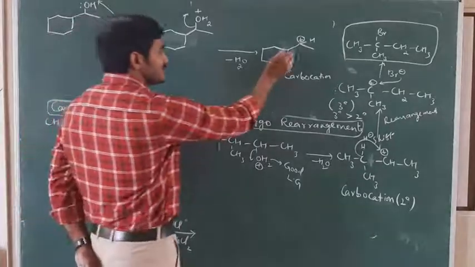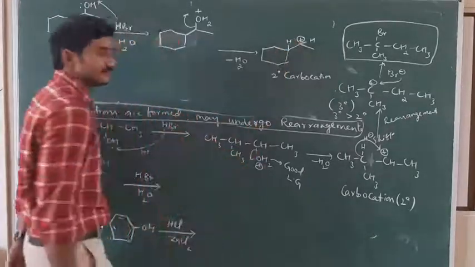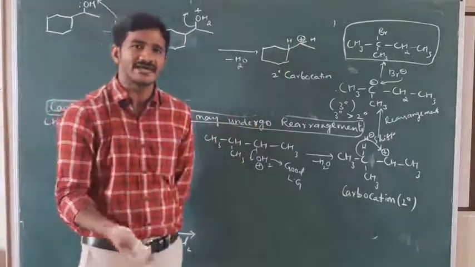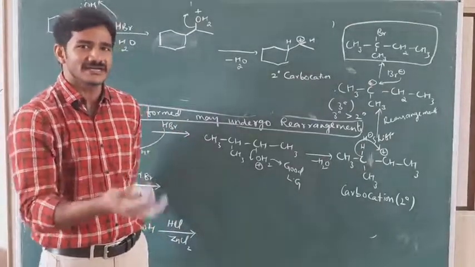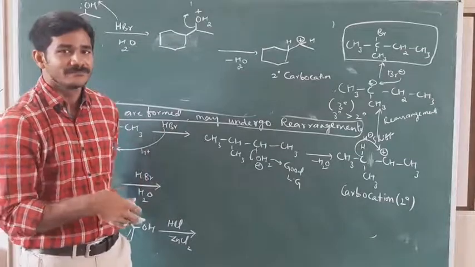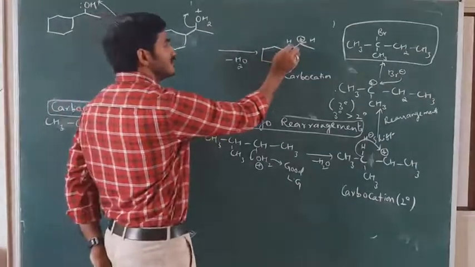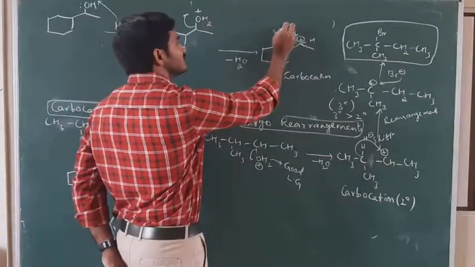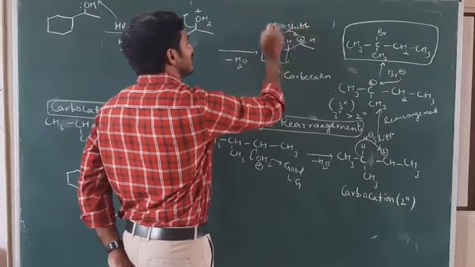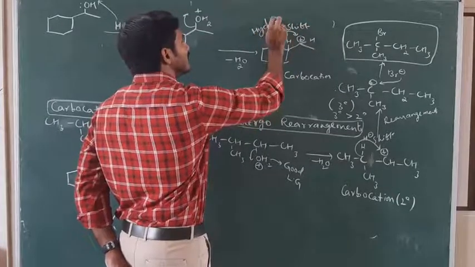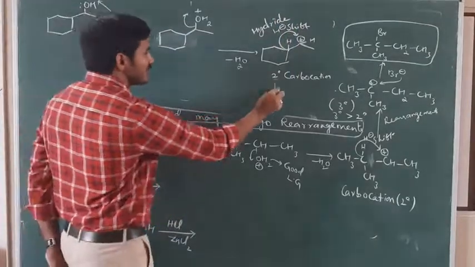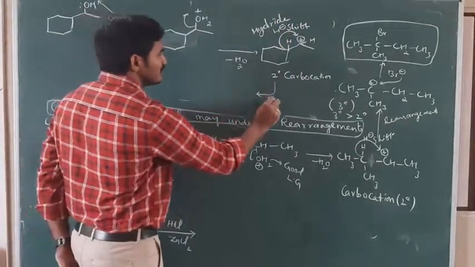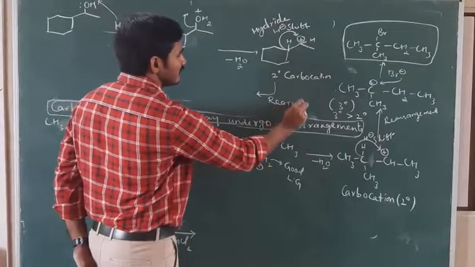Now observe that this is the carbon. We have one hydrogen here. It may be a hydrogen, it may be a methyl group also, a CH3 group. It will shift to the next carbon to get more stability, to form a more stable carbocation. This will shift here. H minus shift. What is H minus called? Hydride. Hydride shift. After shifting that hydrogen, this is stable. This is one type of rearrangement.